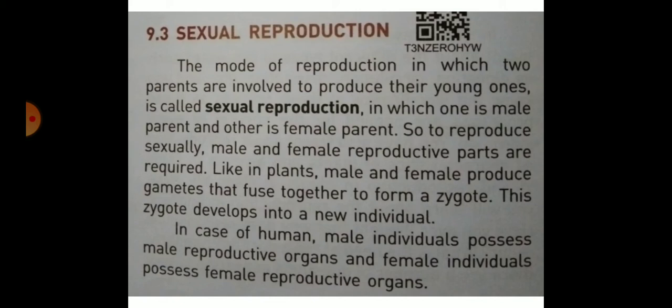In case of humans, the male individual possesses the male reproductive organ and the female individual possesses the female reproductive organ. In asexual reproduction, only one parent is present, and in sexual reproduction, two parents are present, one female and second male.